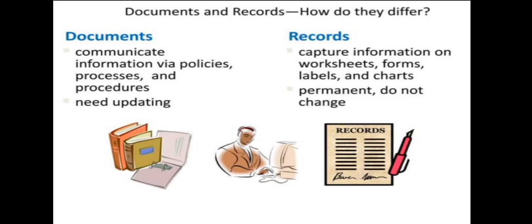Now, what are the documents? Documents are the papers in which information is communicated via policies and procedures, and they need to be updated. And what are the records? Records are captured information on worksheets, forms, labels, charts; they are permanent and do not change. These are called records. Got it? This is the difference between documents and records: a document can change, but a record cannot change. These are the permanent records. Okay.